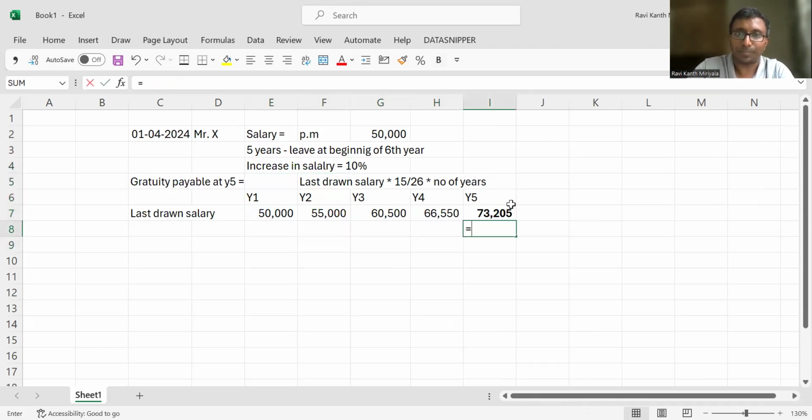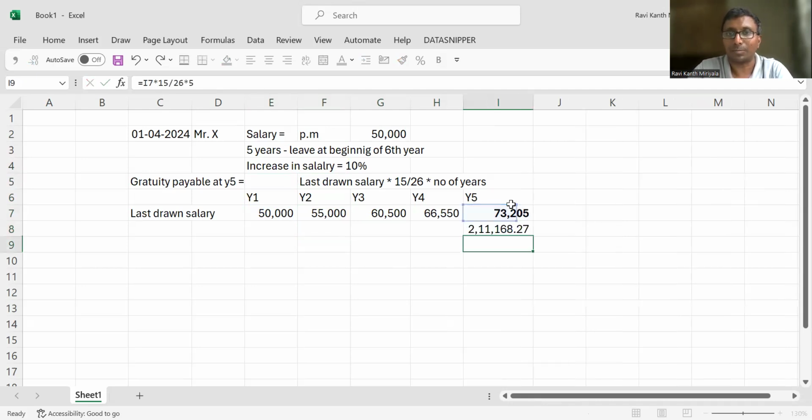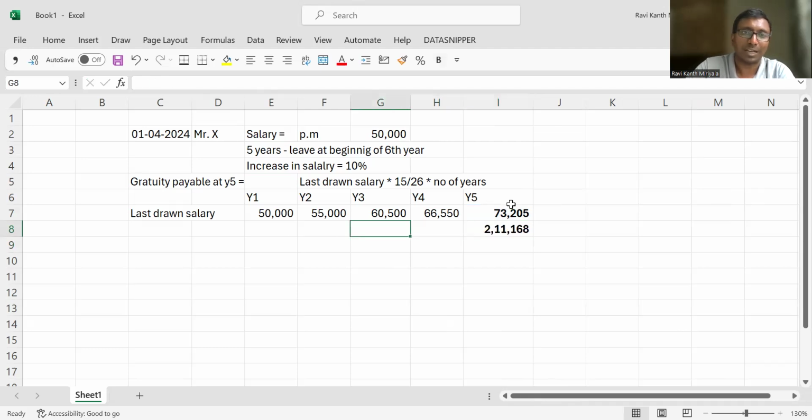Last drawn salary, that is 73,000, into 15 divided by 26 into 5 years. So how much are you supposed to pay? This is the gratuity payable at the end of the fifth year. Now what are you supposed to do? We have to accrue it over a period of time.